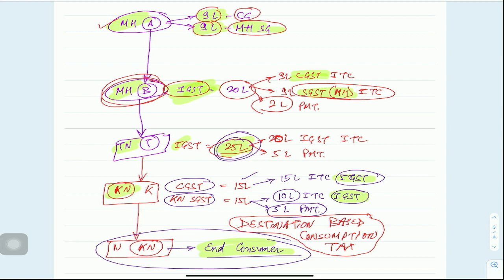From your summary book or main book, just go through chapter number 1 and don't mug up each and every word of that chapter. In chapter number 1, only the importance of GST, benefits of GST, and Indian constitutional validities are given. Just go through a single reading of that chapter, and the basic fundamentals I have taught you. Clear? Done. See you in the next lecture.